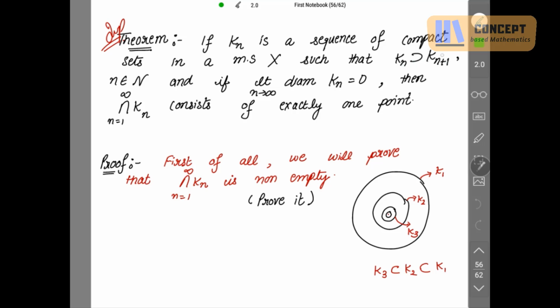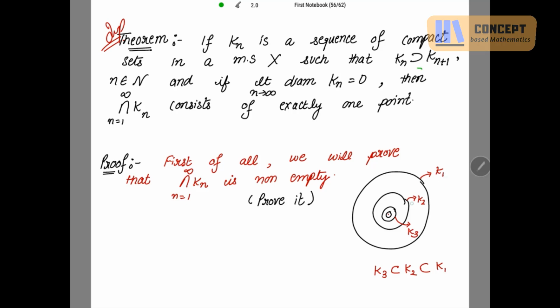Kn contains Kn plus 1 means if you put n equal to 1, we will get K1 contains K2, or K2 is a subset of K1. Let's see the diagram. This is your K1 and this is your K2, this is K3 and so on. For this condition, K1 contains K2, then K2 contains K3 and so on. So K1 is a bigger compact set. We are also given that the diameter of Kn when n tends to infinity equals 0, and we have to prove that their intersection consists of exactly one point.